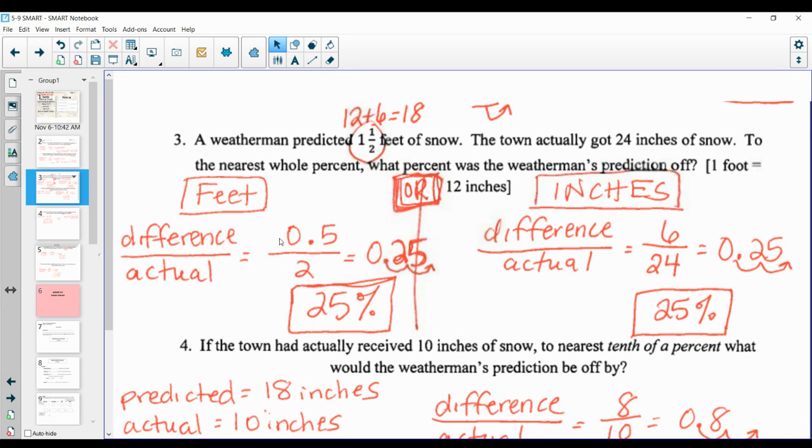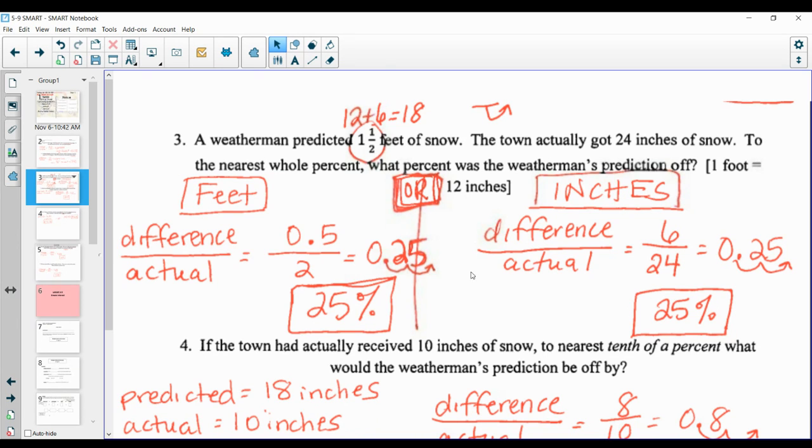So that's the difference. Then the actual, they say the town actually got 24 inches of snow. Well, remember, I changed it to feet because this is my feet section. So 24 inches is 2 feet. That's why I have 2 in the denominator. You need to divide. So 0.5 divided by 2, you get 0.25 or 25 hundredths. To change it to a percent, you move it twice to the right. That's 25%. All right? Now that's feet.